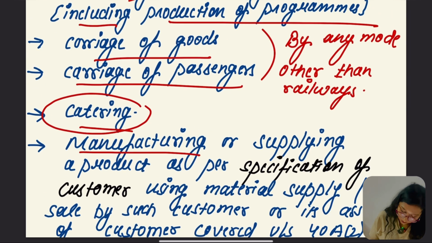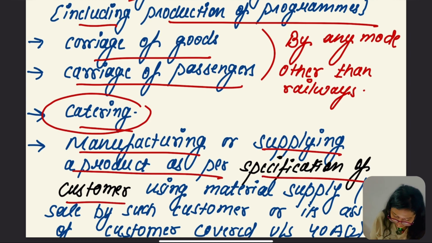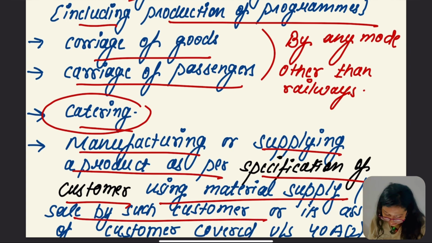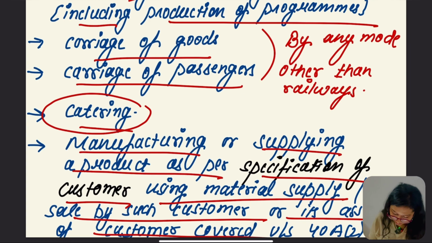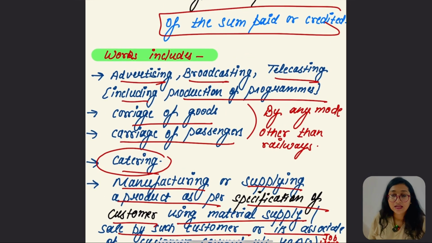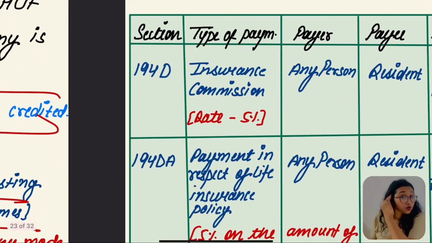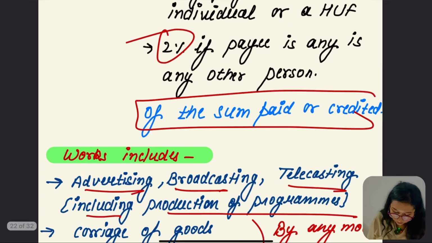Let's continue: manufacturing or supplying a product as per specification of the customer, using material purchased from such customer or its associate covered under section 40A subsection 2. So these things are to be included in work. Hope this was also clear to you.